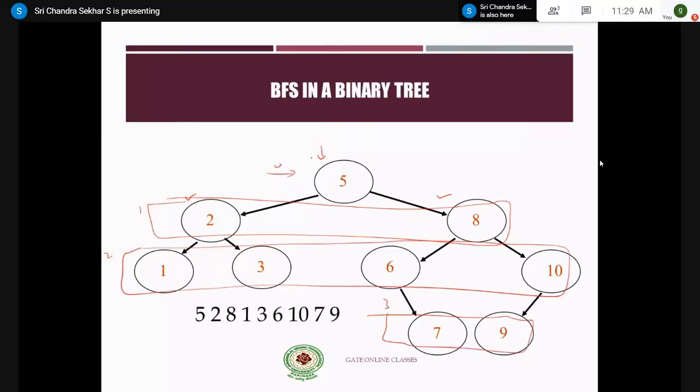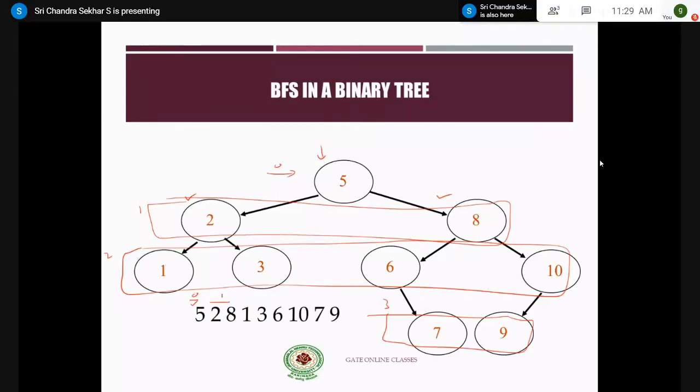So what you will do is, first you traverse level 0, 5 is traversed, and then you start with level 1 and you have to go from the left hand side or right hand side. It's not an issue, right? So 2, 8, level 1 is completed. This is level 1. This is level 0. And after that you go for level 2. Either you go for left hand side or you go from right hand side.